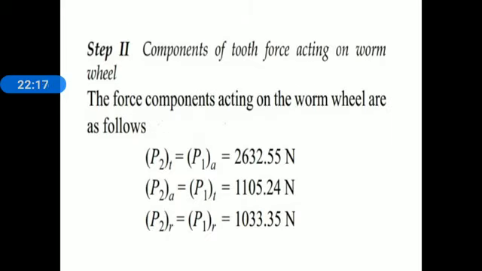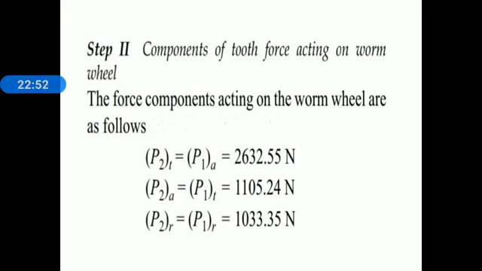Step number 2, components of tooth force acting on worm wheel. Here we know the relation between the components of resultant tooth force between worm and worm wheel. The first component for the worm wheel, P2T is equal to P1A, and that is equal to 2632.55 Newton.